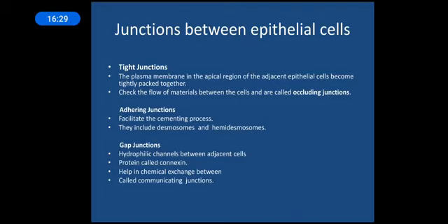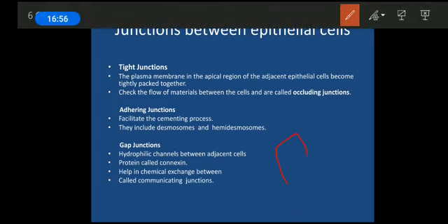Okay, in the previous slide we discussed the cellular junctions, right? So first of all, let us understand what junction means. A junction is basically a part where two different things meet together, where the boundaries of two different regions meet together. Similarly, when two cells are arranged adjacent to each other, they will have some sort of boundaries. These boundaries come in contact with each other, which forms the junction.